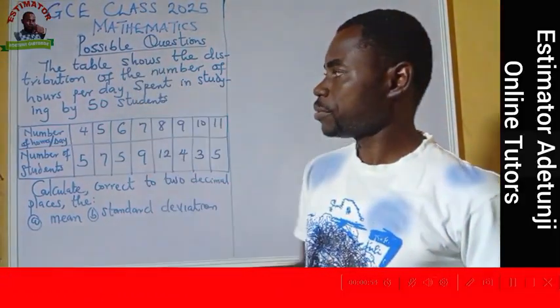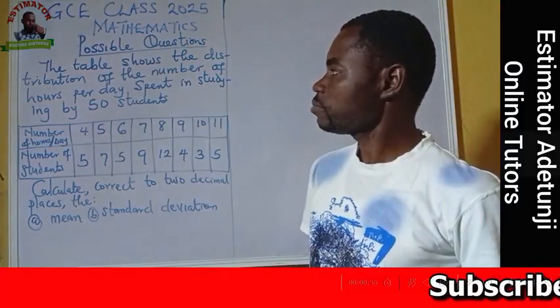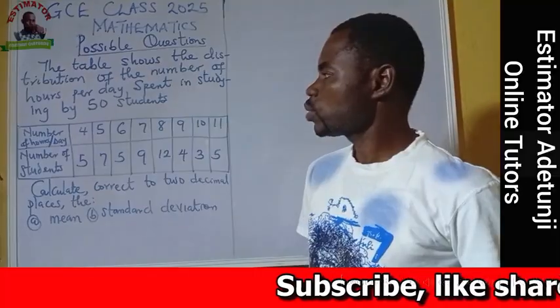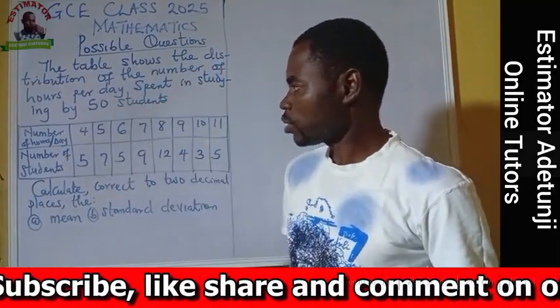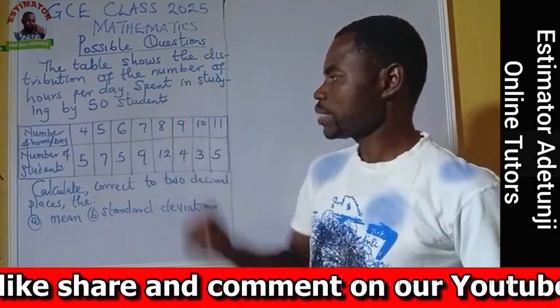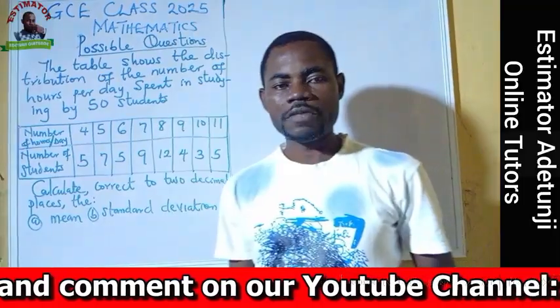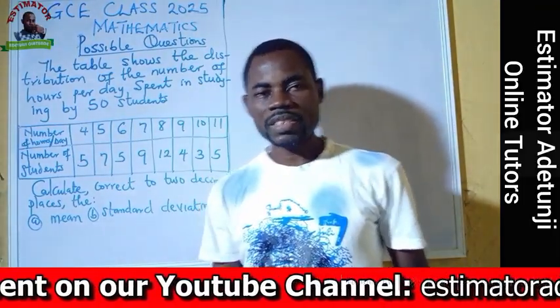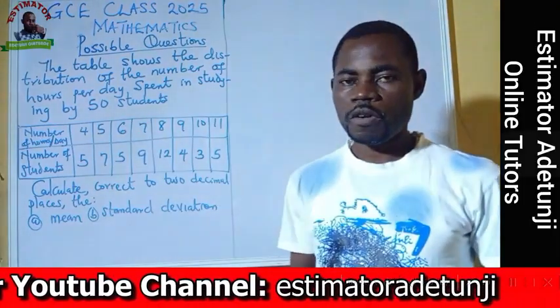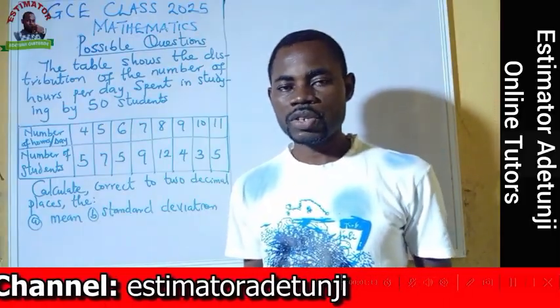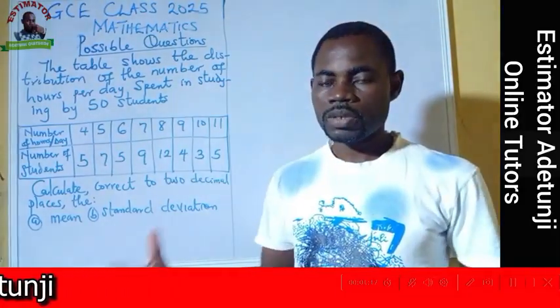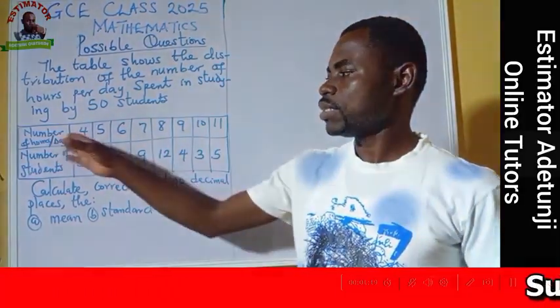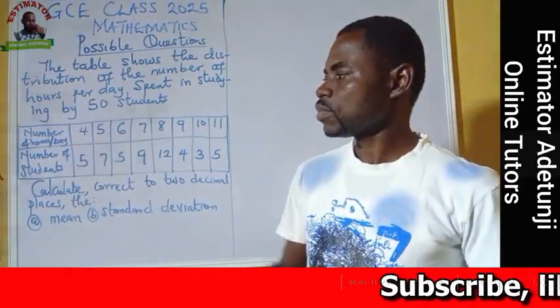Here we have on the board a question saying the table shows the distribution of the number of hours per day spent in studying by 50 students. This is information about a group of students, maybe in a class or a department. There are 50 of them studying, and these are the data received.